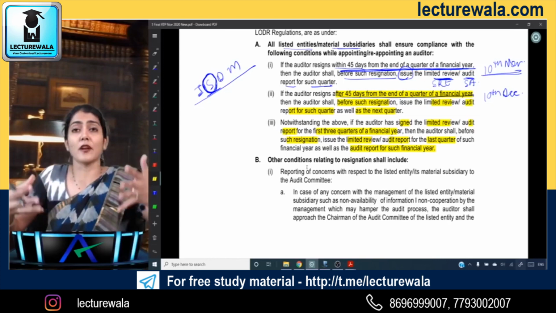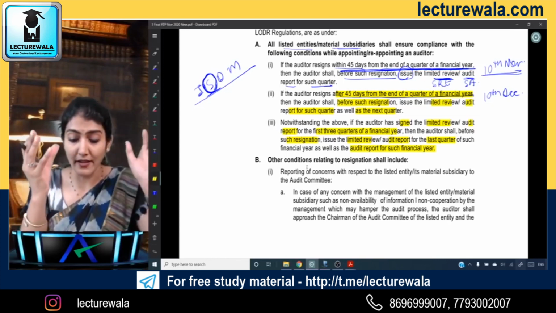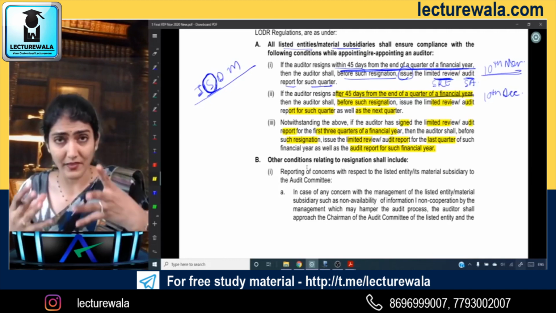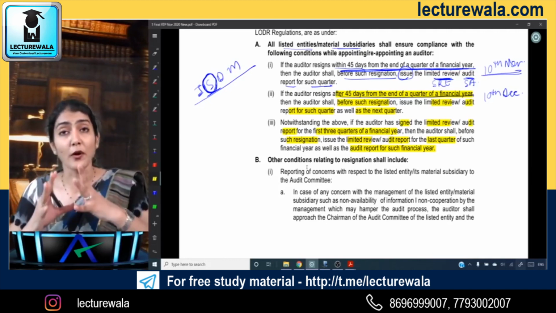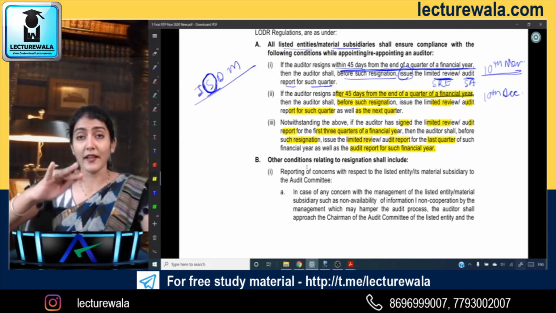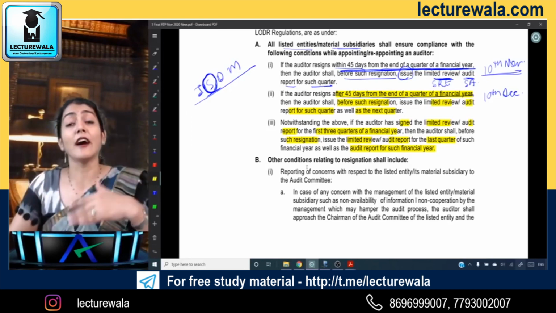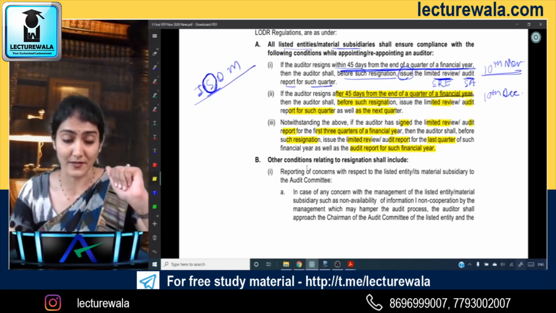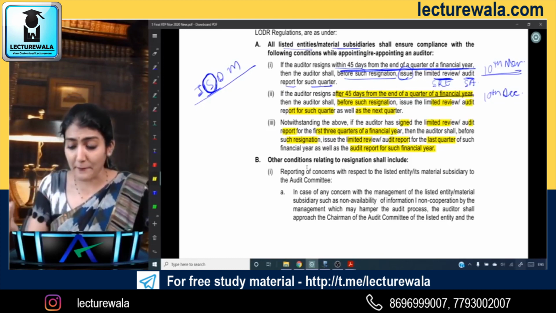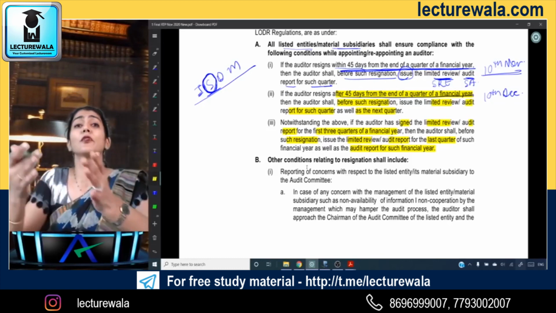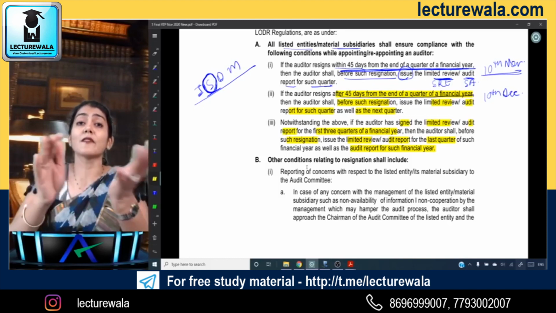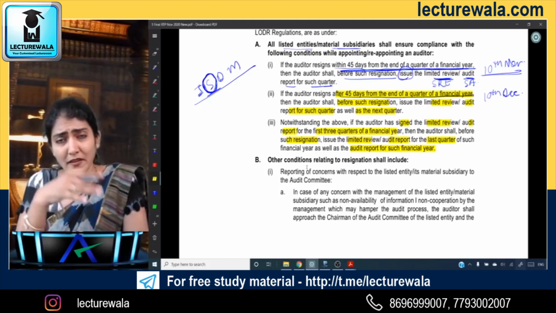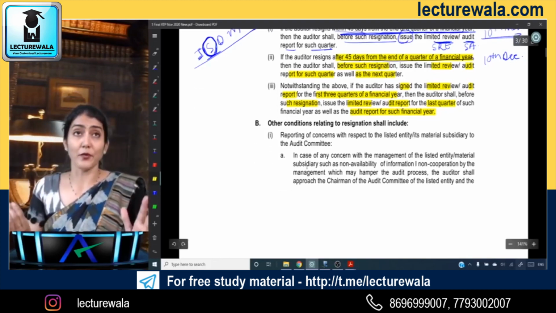So now all of a sudden the auditor can't get up and walk away. There are some restrictions put on the auditor here: within 45 days, after 45 days, and after completing the limited review or the audit report for the first 3 quarters. September is just an example. Say if he resigns on 10th of July or 10th of August, then the quarter which just got over before that is 30th of June. So accordingly, you need to apply the provisions.